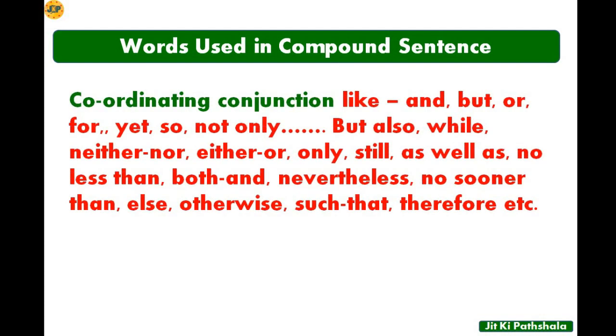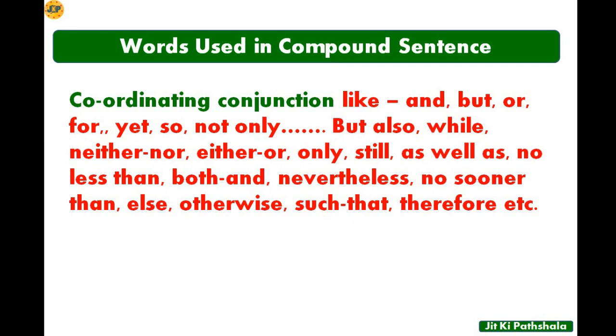Coordinating conjunction like and, but, or, for, yet, so, not only but also, while, neither, nor, either, or, only, still, as well as, no less than, both and, nevertheless, no sooner than, else, otherwise, such that, therefore, etc. So these are the coordinating conjunctions, and with the help of these coordinating conjunctions you can write the compound sentence.